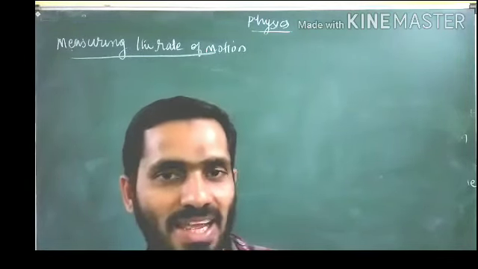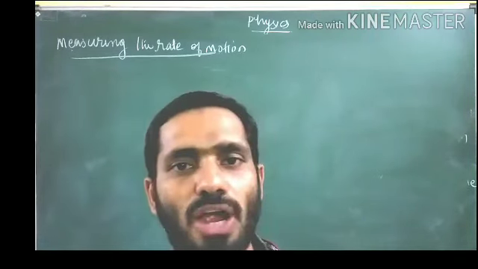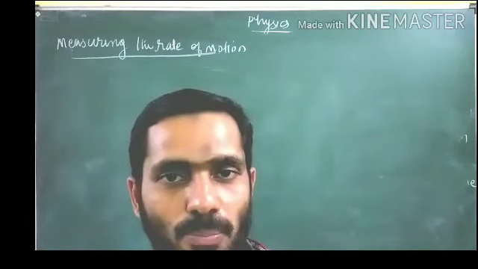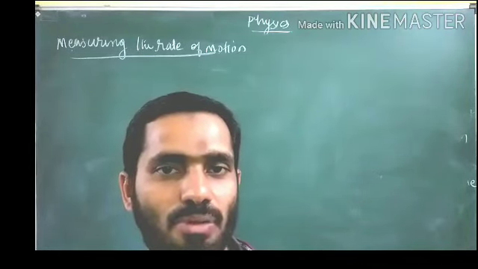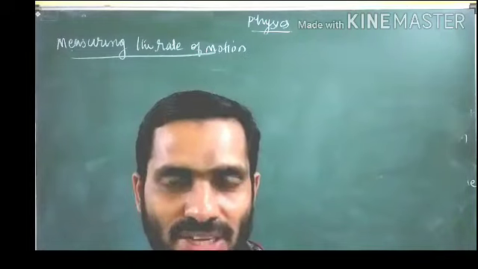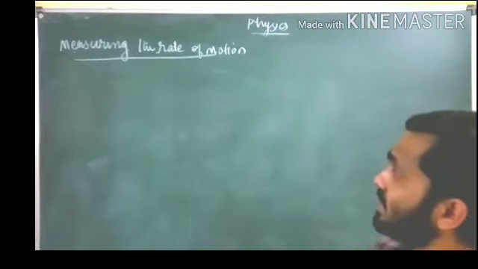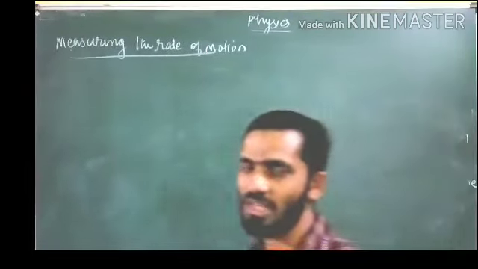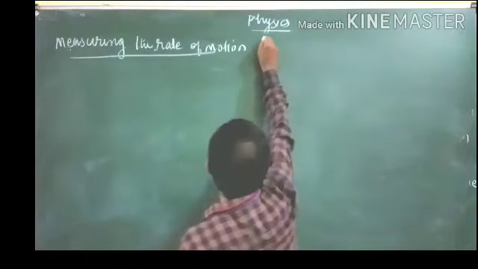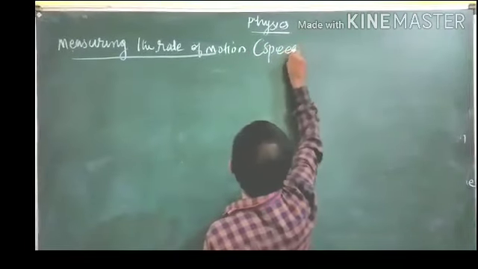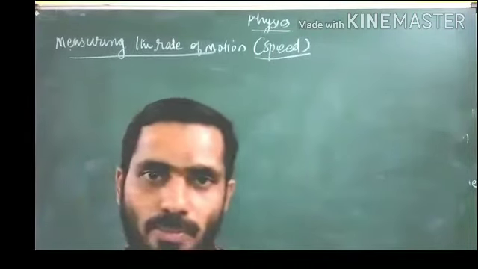So rate, R-A-T-E, means we have to divide by the time. A lot of situations will come in physics where you will be calculating the rate. Here we are going to calculate measuring the rate of motion, or otherwise this is the speed. What is speed? Rate of motion, that is the speed.